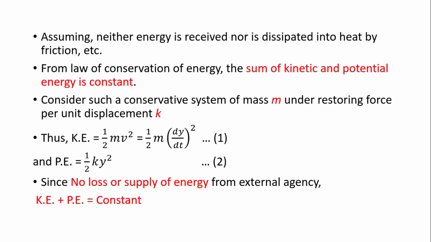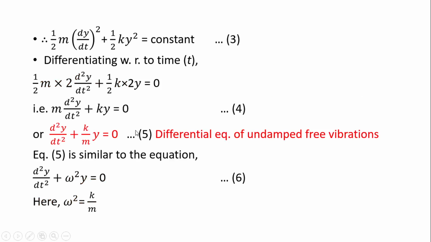When we divide the whole equation by m, we find that d2y by dt square plus k by m into y equals 0. This is the differential equation of undamped free vibrations, equation 5. It is similar to the differential equation d2y by dt square plus omega square y equal to 0.